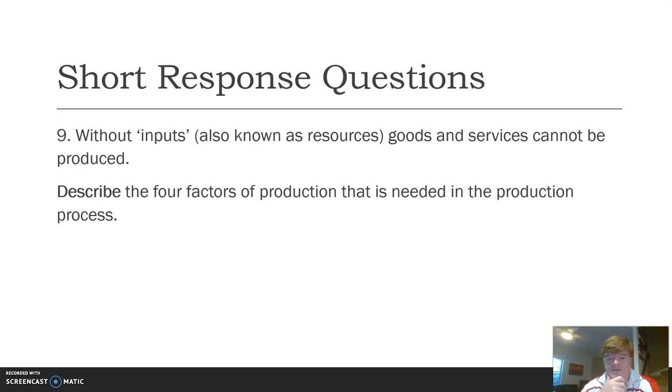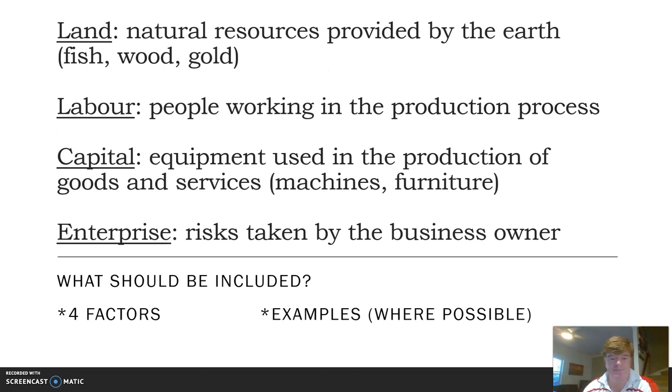Describe the 4 factors, the 4 inputs, the 4 factors of production that are needed in the production process. Okay. This is an interesting question. Can we remember the 4? Let's have a go. Once you've had a go at the answer, here they are: land, labour, capital, and enterprise.